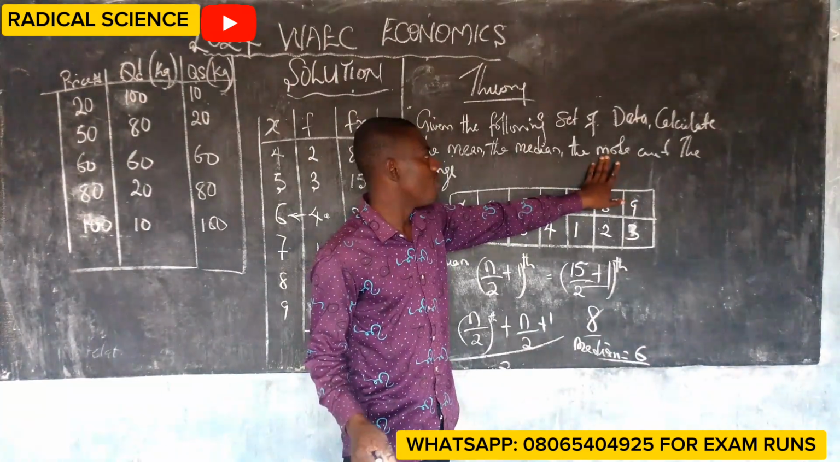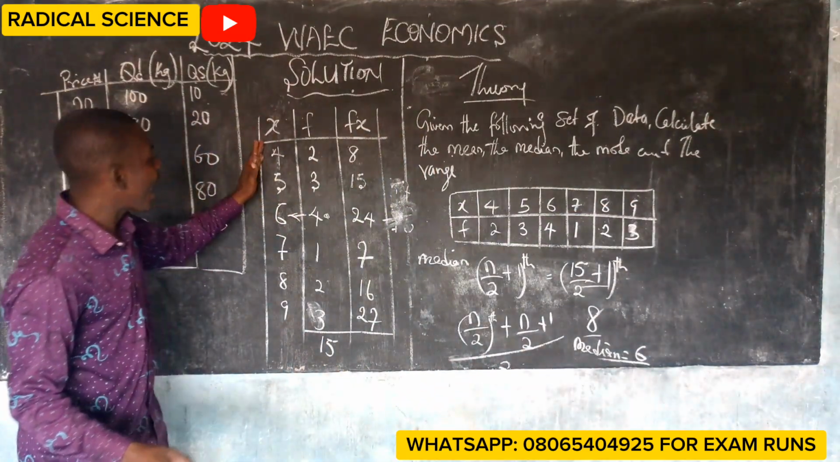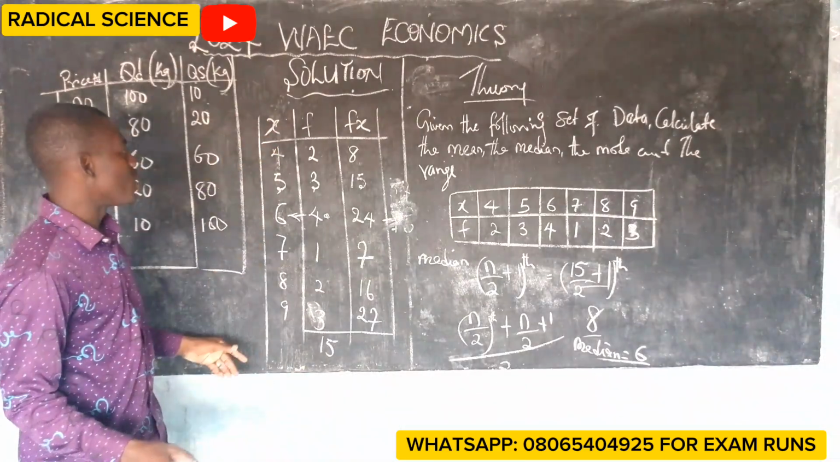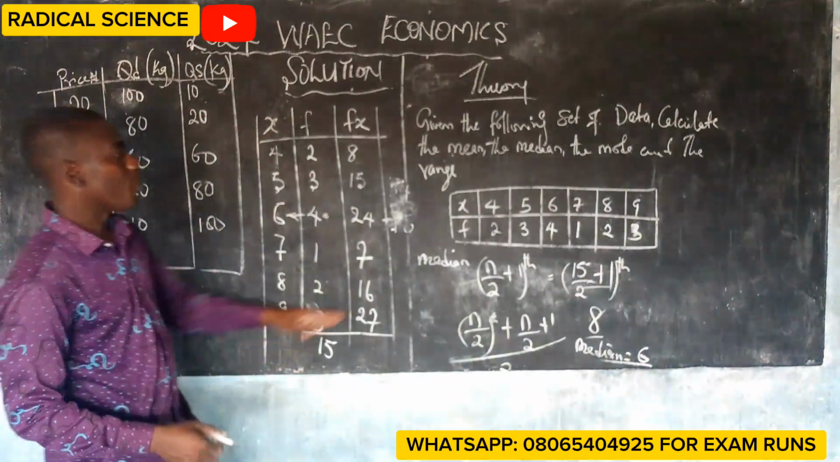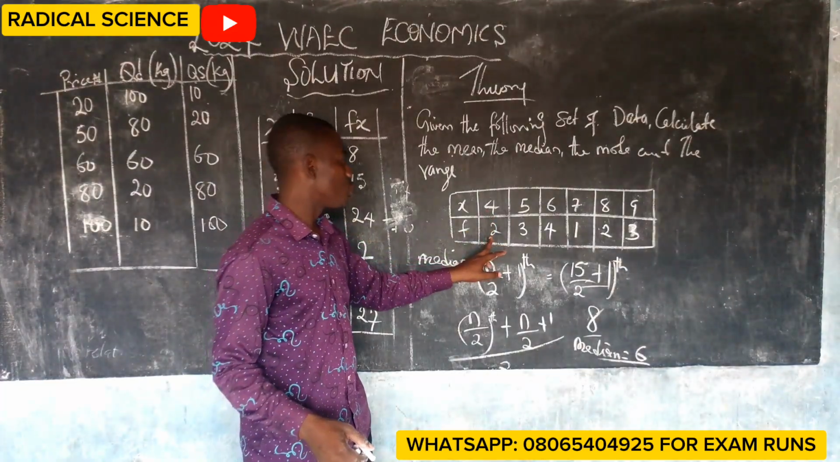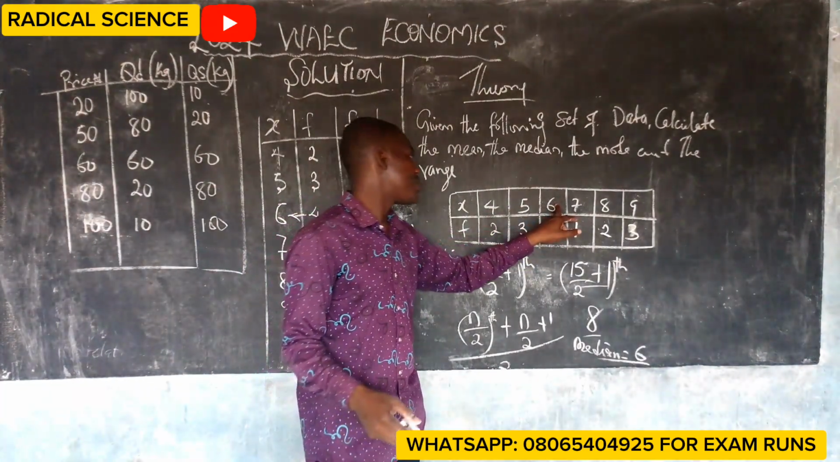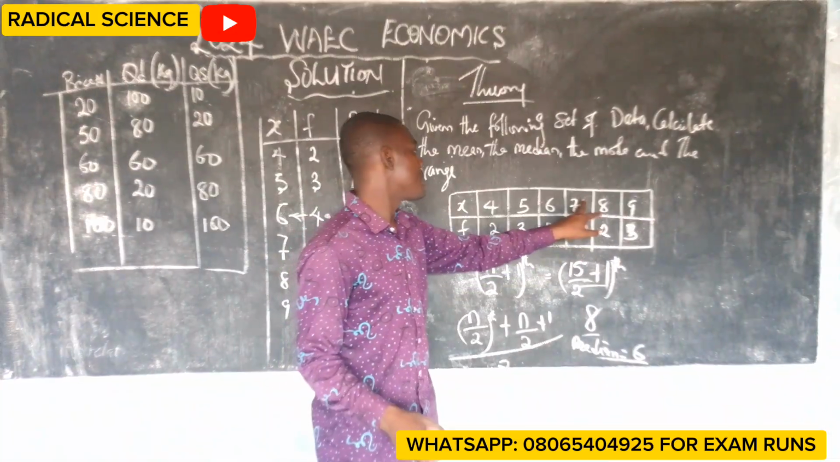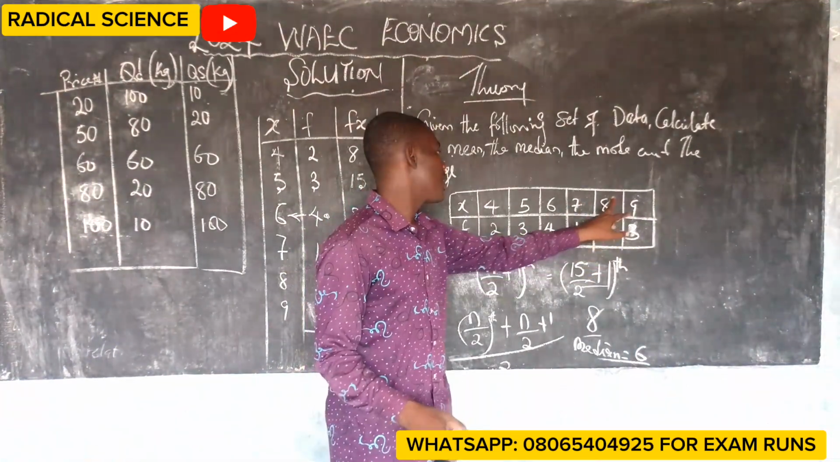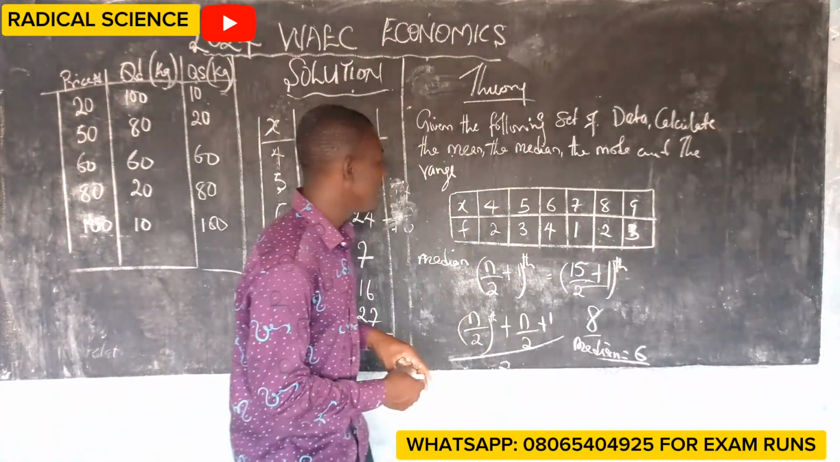The next one is mode. You don't calculate the mode. Mode is the number that has the highest frequency. If you check from our question, 4 appeared 2 times, 5 appeared 3 times, 6 appeared 4 times, 7 appeared once, 8 appeared twice, and 9 appeared 3 times.